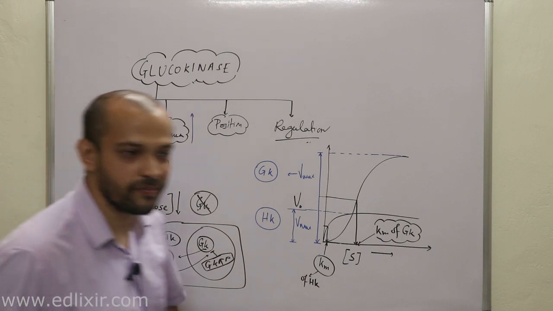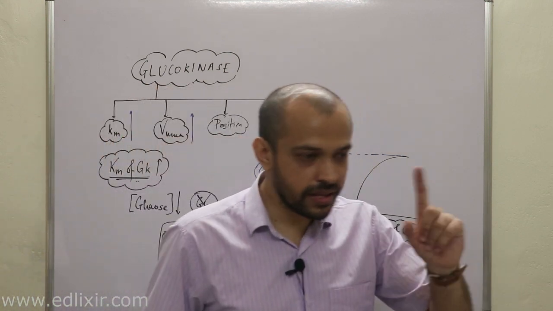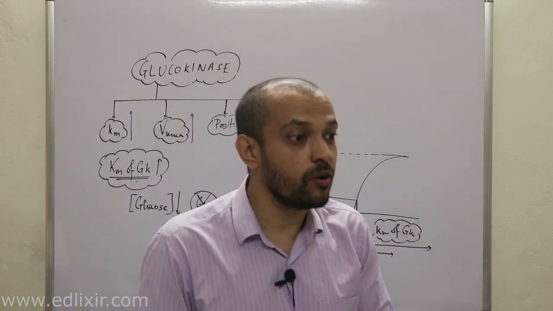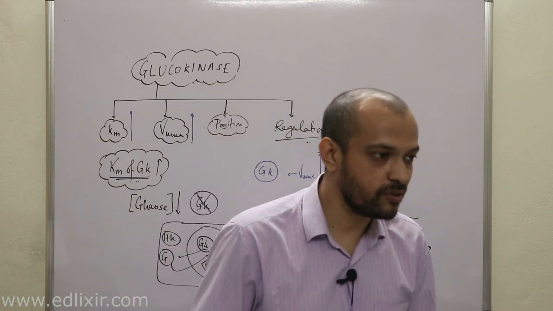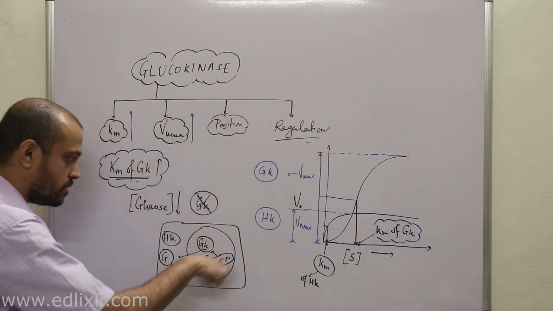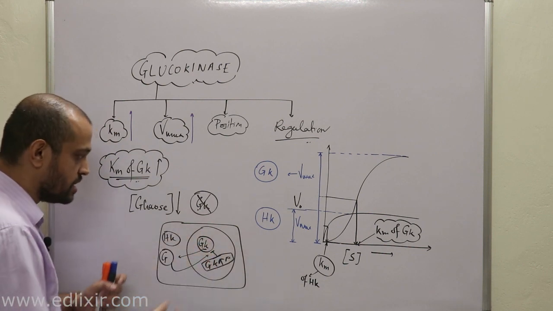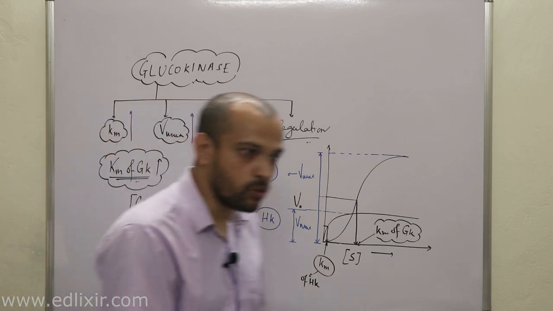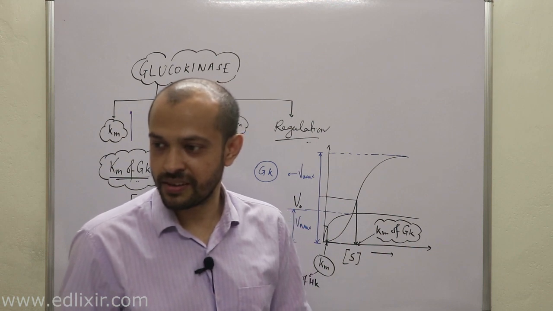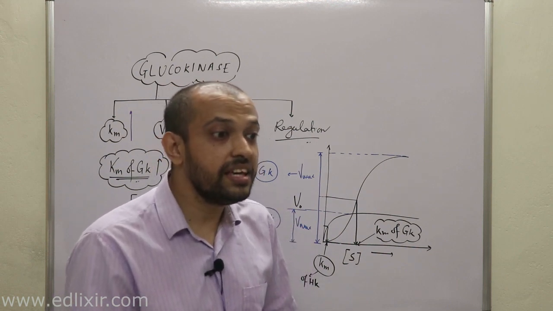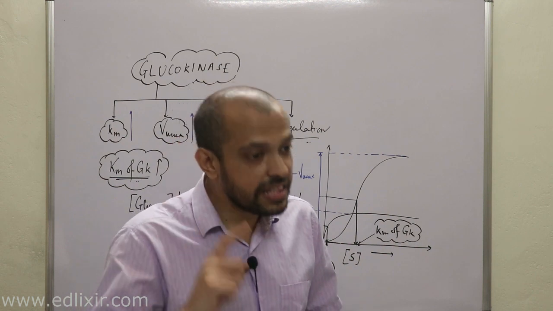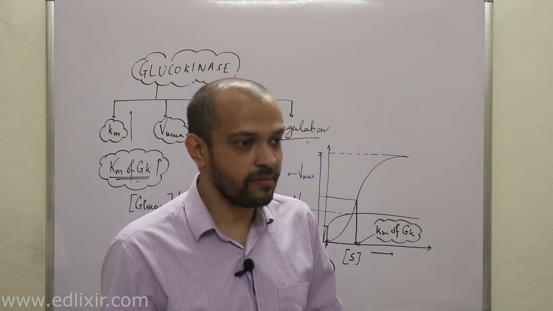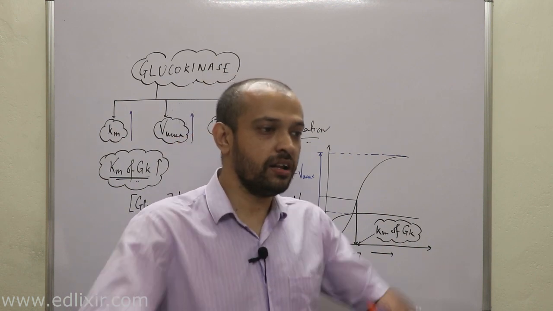The army personnel. A small chaos in your locality, you should always call the police first, not the army. Army will also not come, right? Why they will not come, right? Listen, your cell also has these types of mechanisms. If there is a low concentration of glucose, glucokinase will not come. Why? Because their Km is low. That means if they come out also, even then they will not be able to handle a lot of